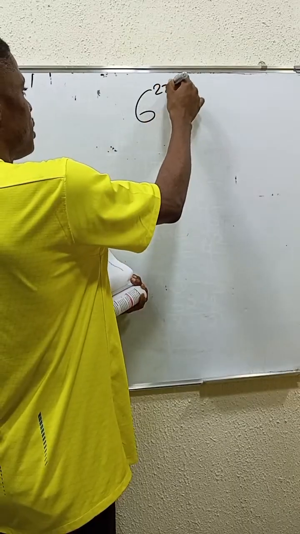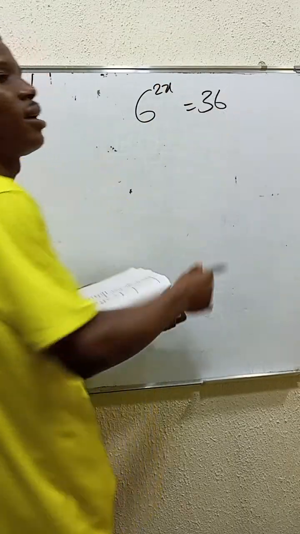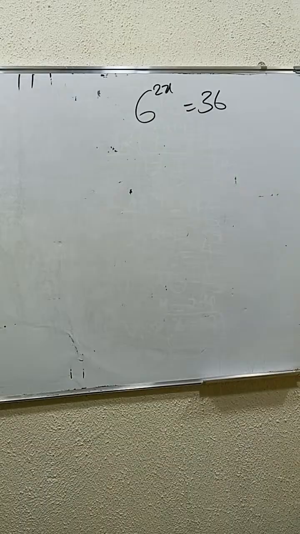I want you guys to do this: 6 power 2x is equal to 36. Let us know the answer down in the comments. Can you solve it? Okay, you said x is 1. Any other person, do you have a different answer here?